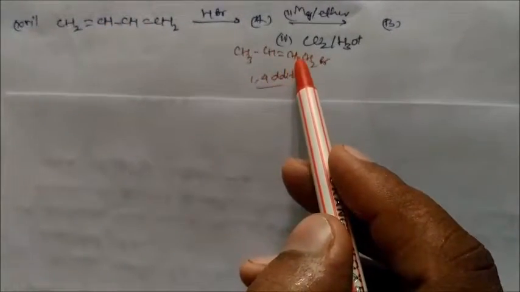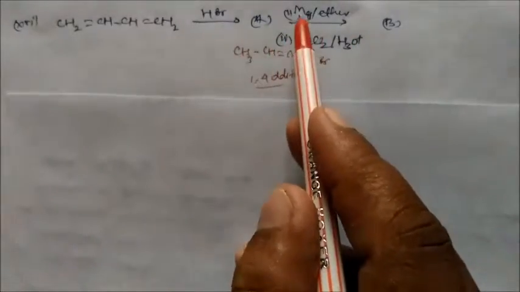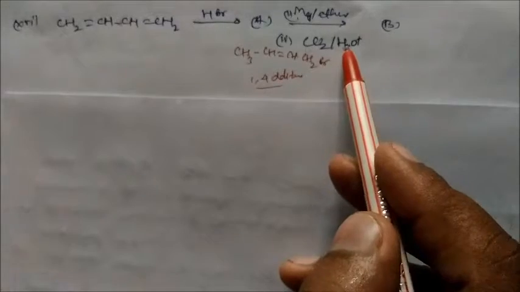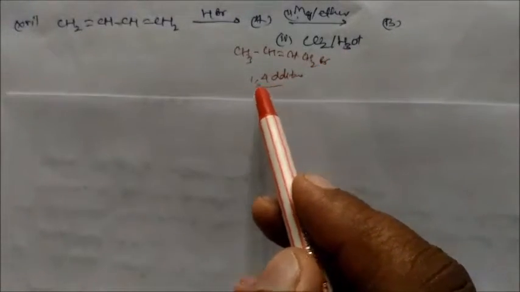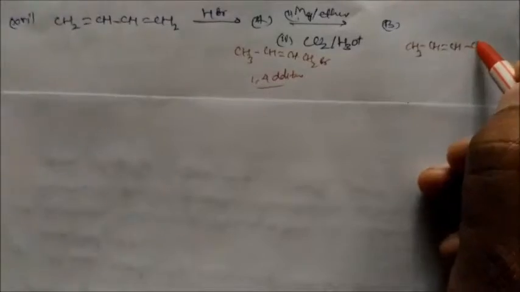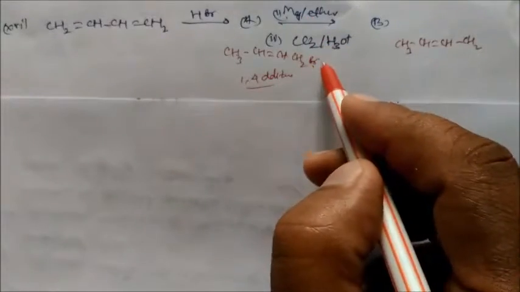Now in presence of this Grignard in ether, followed by carbon dioxide and acidic hydrolysis, this product will convert into CH3, then CH=CH, and this is your CH2, and then again Br is first converted by the MgBr, and using carbon dioxide you will get the next reaction.